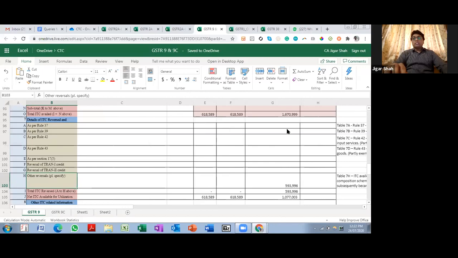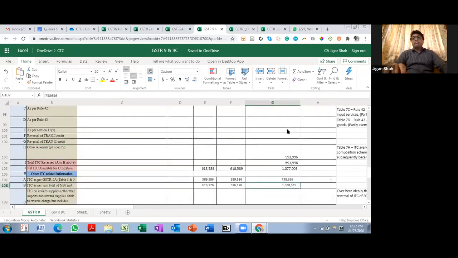So other reversals, all other kinds of reversals. This was a credit which we had taken erroneously. This was a double credit which the party had claimed, so we have reversed that over here. This was simply a manual error, so we have reversed that in the same financial year over here.